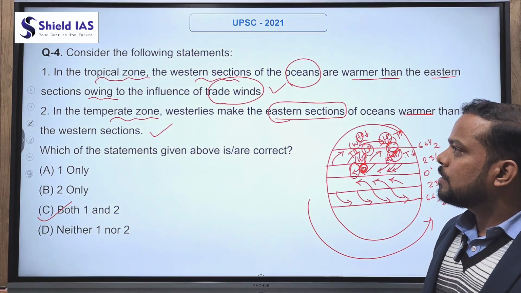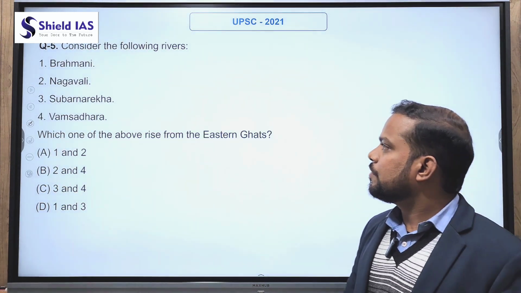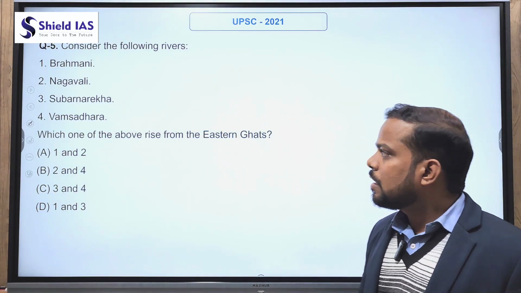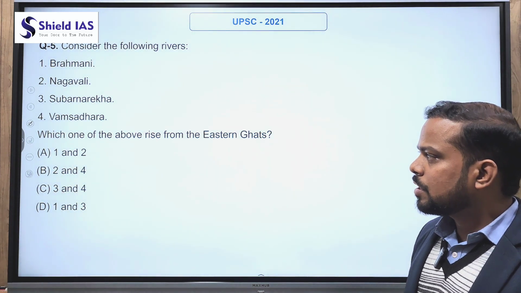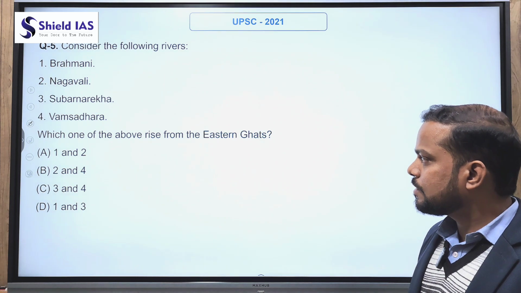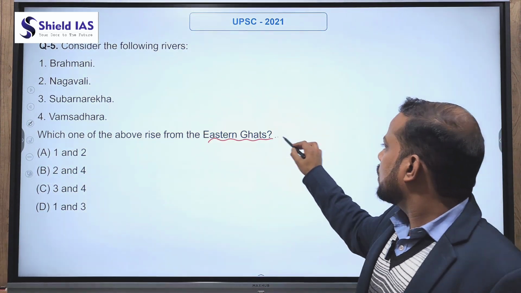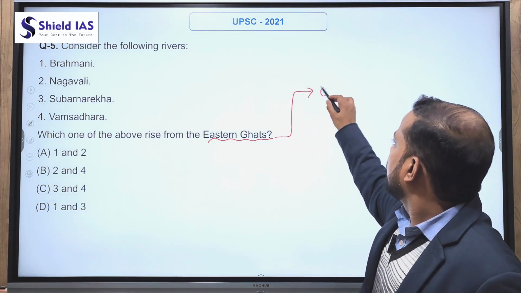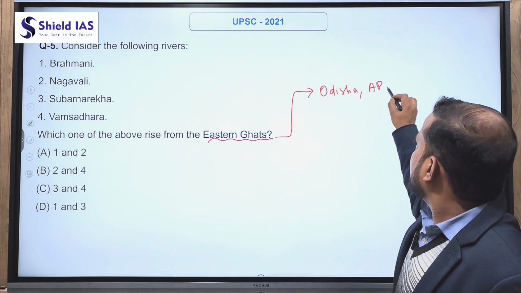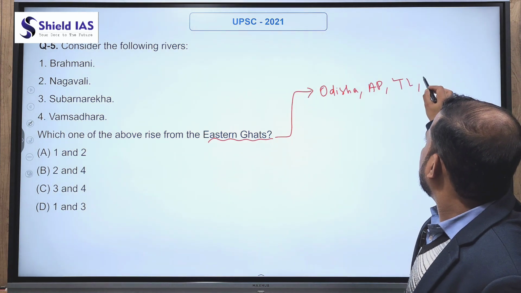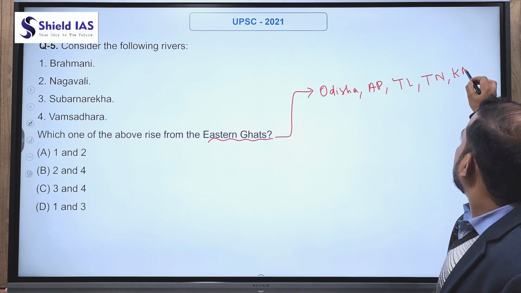Now move to the next question. Question number 5. Consider the following rivers: Brahmani, Nagavali, Suvarnarekha, Vamsadhara. Which one of the above rises from the Eastern Ghats? So the Eastern Ghats comprise 5 states, that is Odisha, Andhra Pradesh, Telangana, Tamil Nadu, and some part of Karnataka.